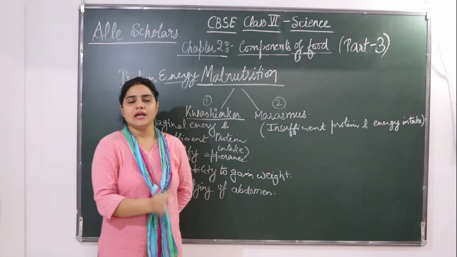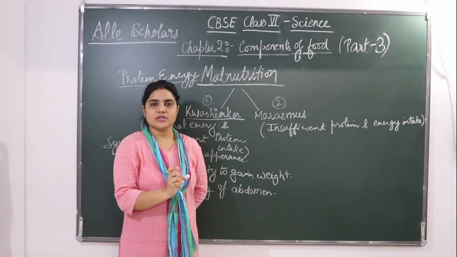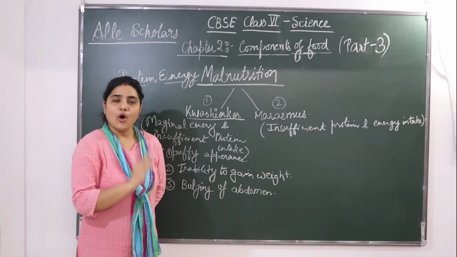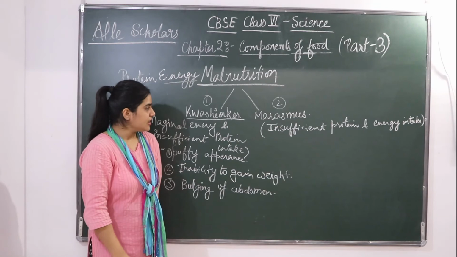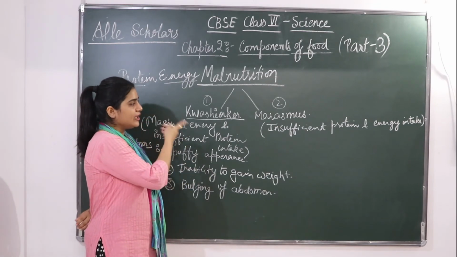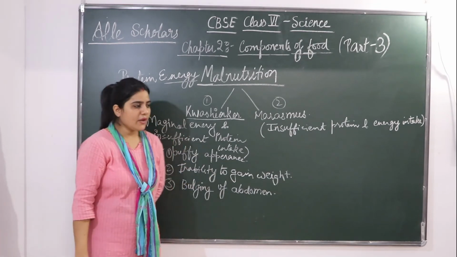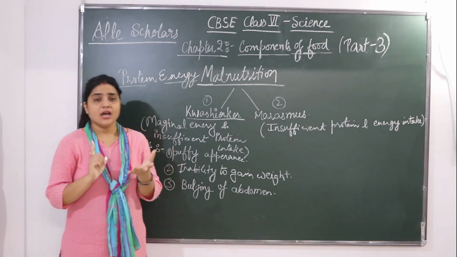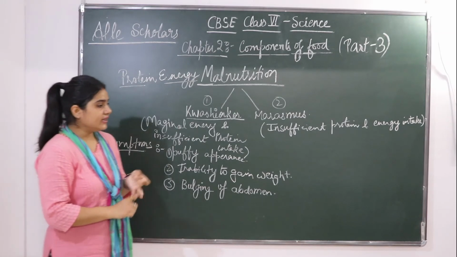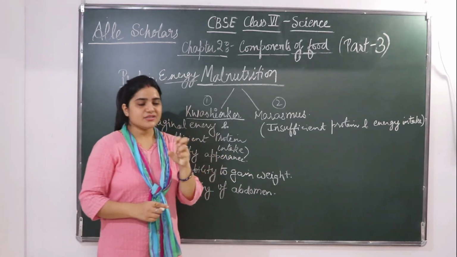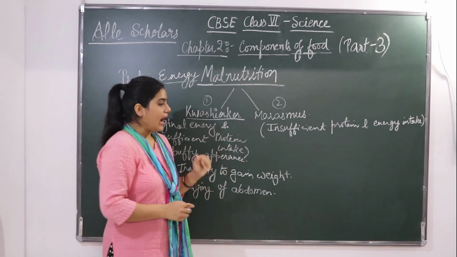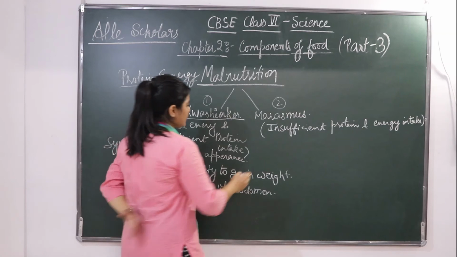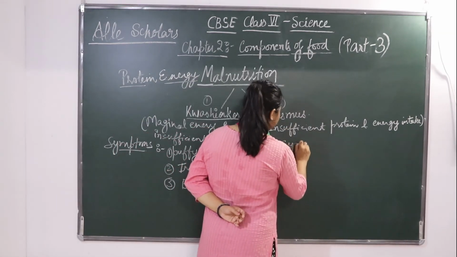Both will be less, the energy intake is insufficient and the protein intake is also insufficient, and this condition leads to marasmus. So what are the symptoms? There is weight loss, chronic diarrhea, dehydration, the stomach is going to shrink, and a major symptom of marasmus. Here we will see the symptoms.